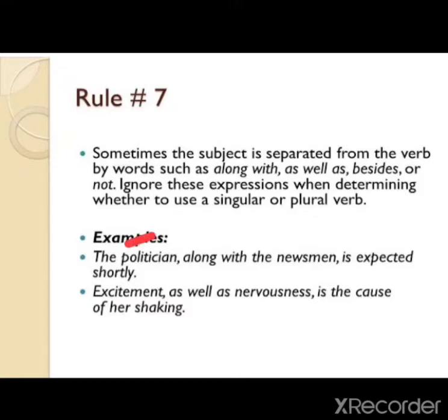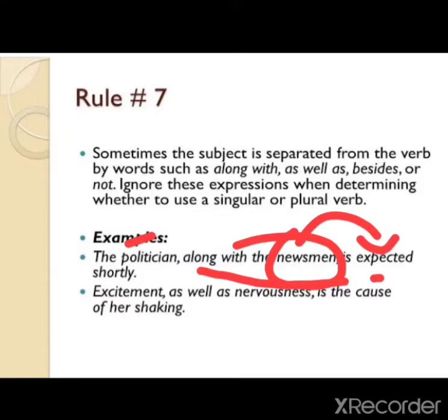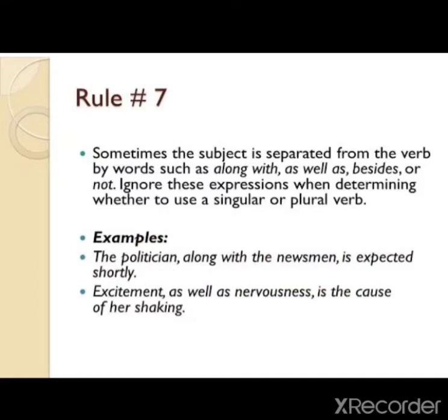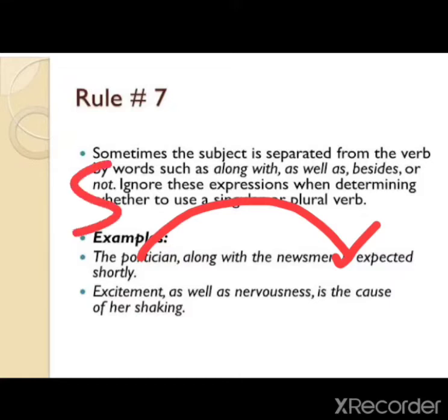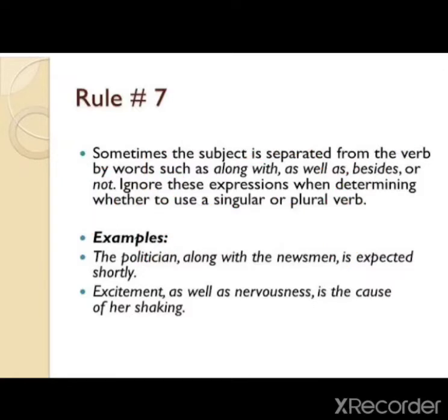Like, the politician along with the newsman is expected. So you will not look at the word newsman. It is singular, so you have to remember the actual subject over here is the politician. The politician is the actual word. So the subject politician is in singular number, so that is why is. Okay, students, the politician along with the newsman is expected. Singular subject will follow singular verb. Okay, come to the next example.